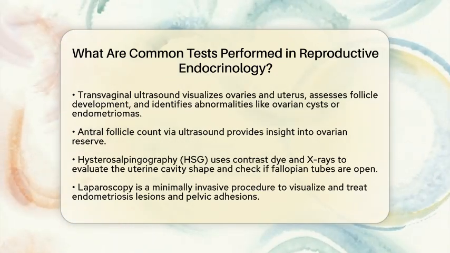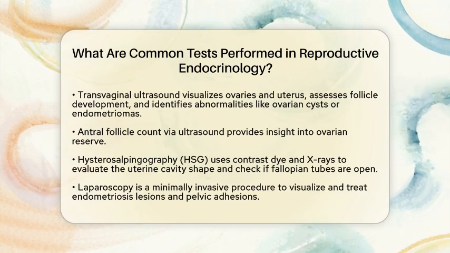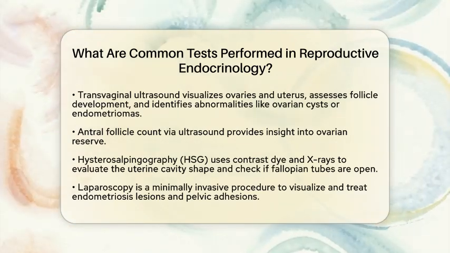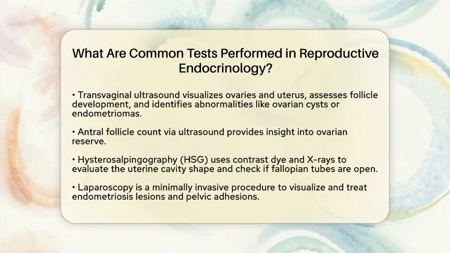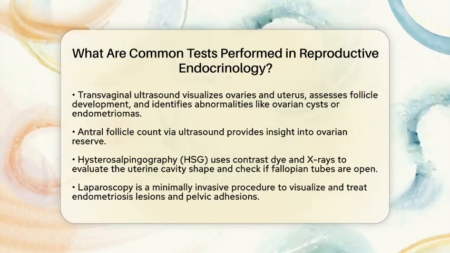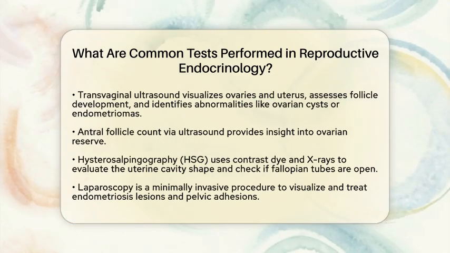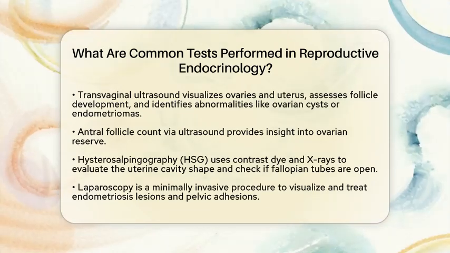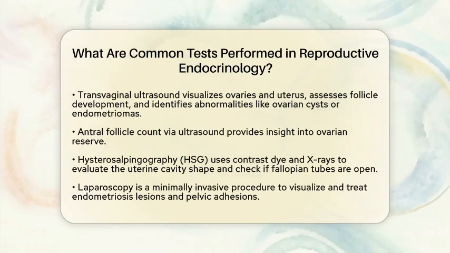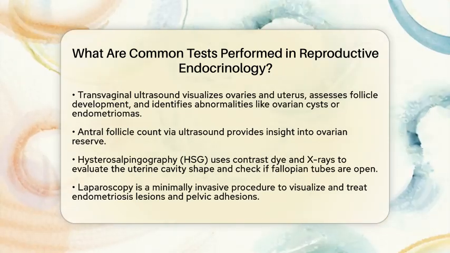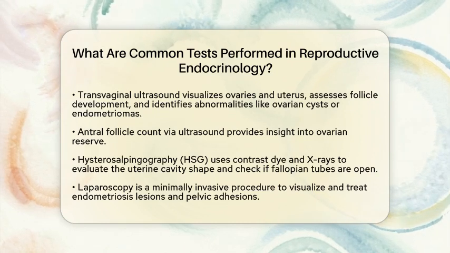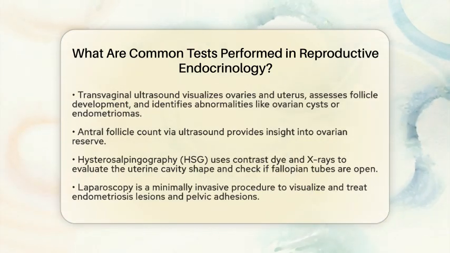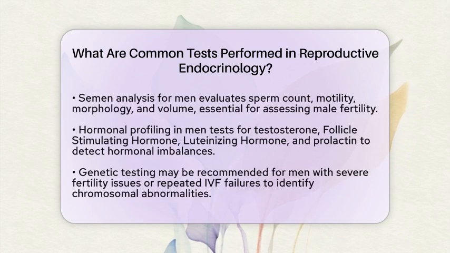Hysterosalpingography, often abbreviated as HSG, is an imaging test that uses contrast dye and X-rays. It evaluates the shape of the uterine cavity and checks if the fallopian tubes are open, which is crucial for natural conception. In some cases, laparoscopy may be performed. This minimally invasive surgical procedure lets doctors directly visualize and potentially treat endometriosis lesions and pelvic adhesions that may affect fertility.